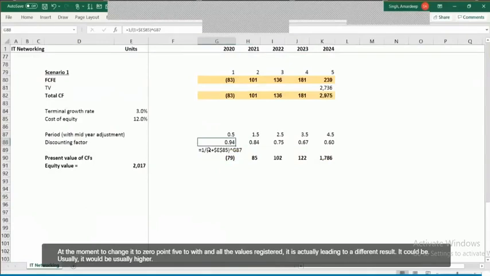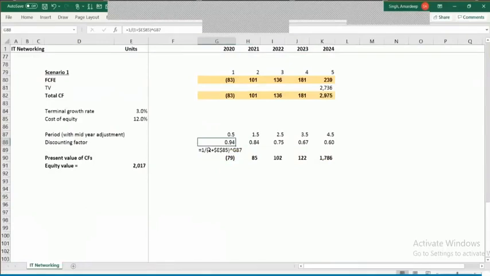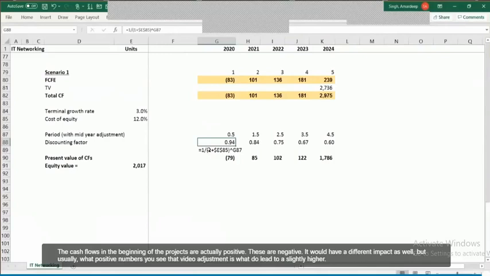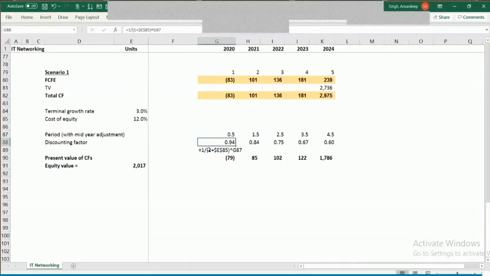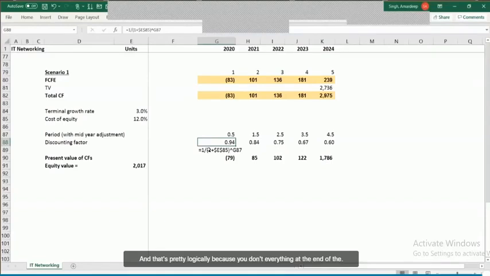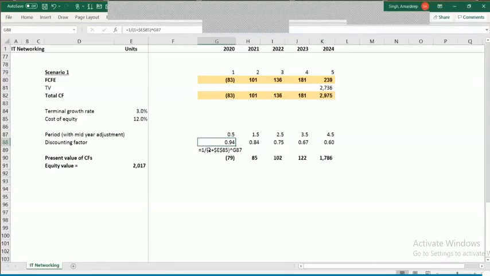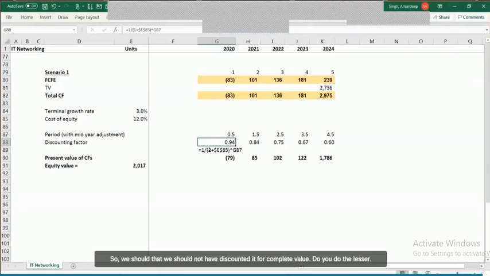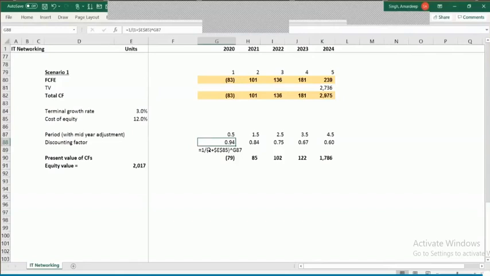It would be usually higher if the cash flows in the beginning of the projects are actually positive. If these are negative, it could have a different impact as well. But usually for positive numbers, you see that mid-year adjustment is going to lead to a slightly higher value. And that's pretty logical, because you don't receive everything at the end of the year. You see something in the middle, so we should not have discounted it for a complete 12 months. So you do the lesser discounting for that adjustment.